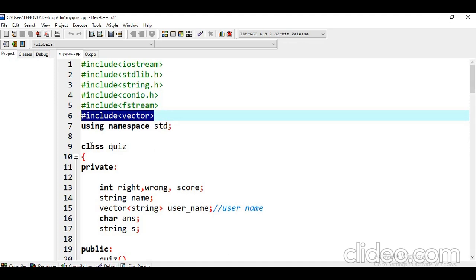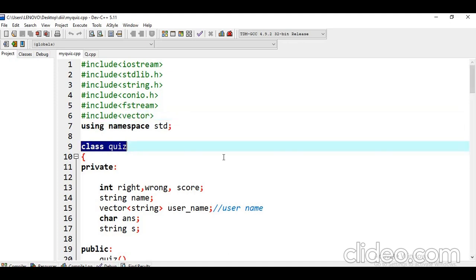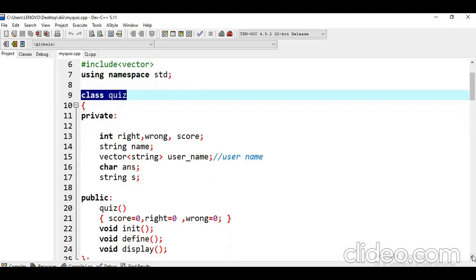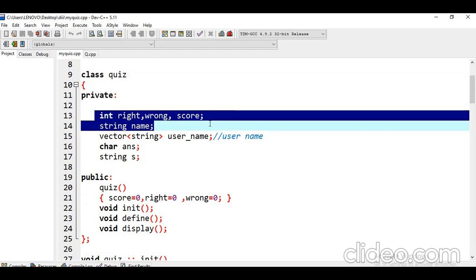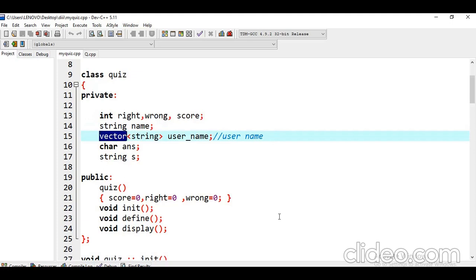Next, we create a class named quiz. In the class we have two sections, public and private. In the private section we use some data: for score, we use right to count right questions, wrong to count wrong questions, and score to count the total score. We also use a string for the username, and a vector. In the public section we have functions: initialization, define and display.